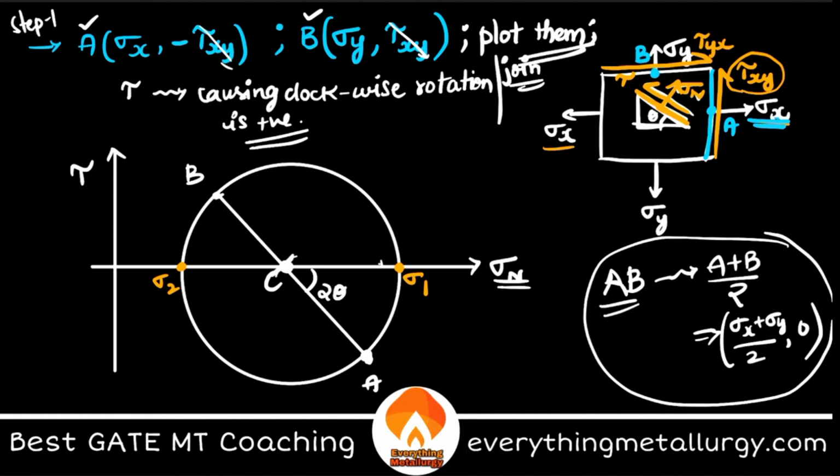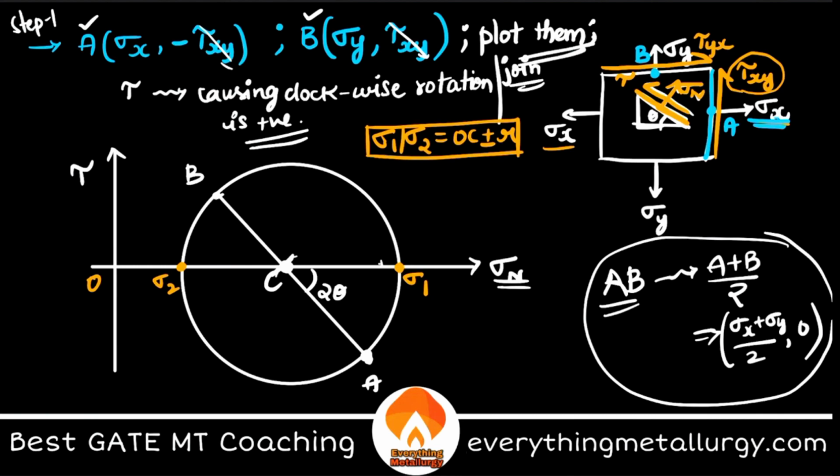But remember, principal stresses are the maximum and the minimum normal stresses. Let's say this is the origin. So sigma 1 or sigma 2 can be equal to OC plus or minus R.